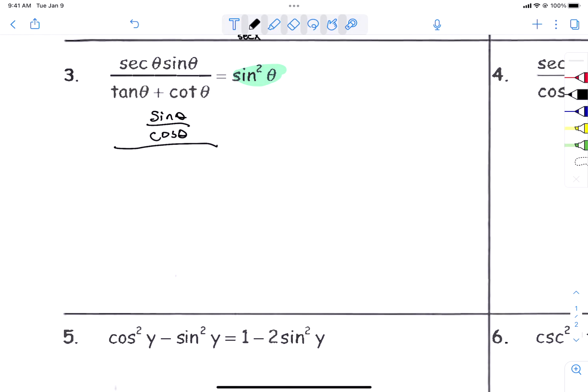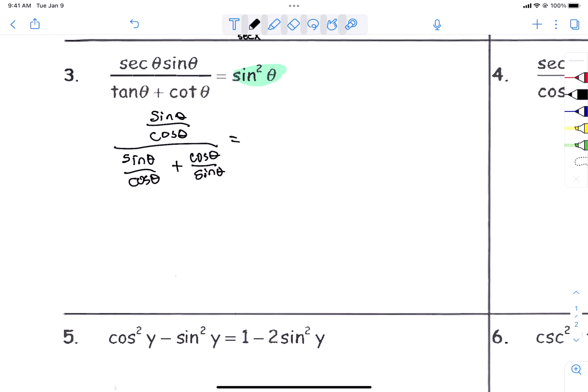Now, we know that tangent and cotangent can be written as sines and cosines because of our quotient identities. Tangent is sine over cosine. Cotangent is cosine over sine. Now, a trick that I remind my calculus students a lot, fractions tend to come up a nice amount in calculus, is that if I see a fraction contained within a fraction, I can't have that.